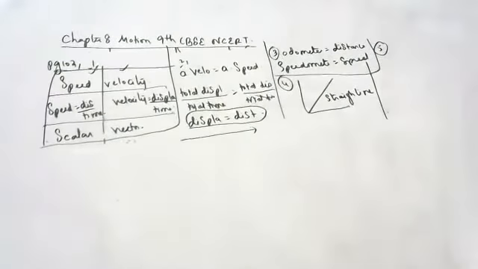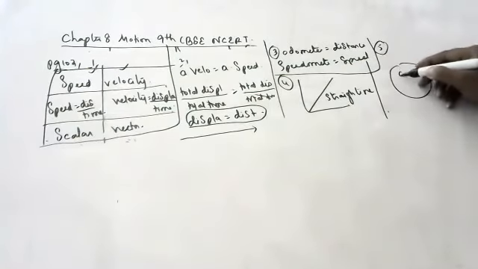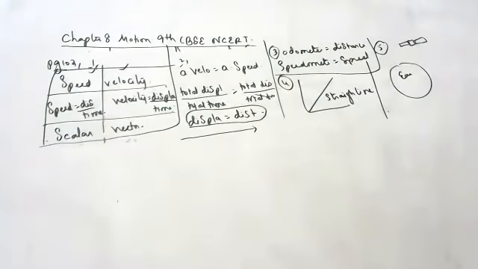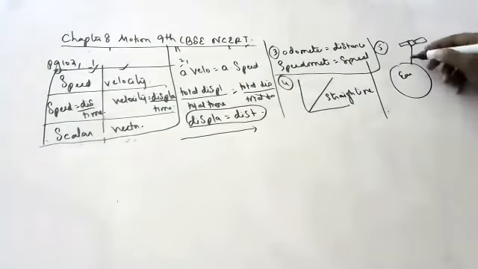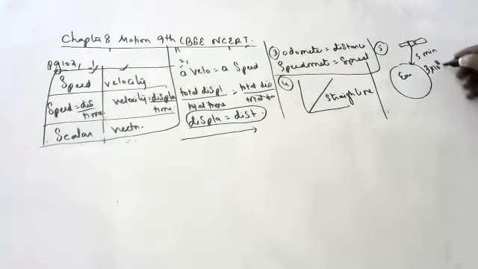Okay, children? Next one. During an experiment, a signal from a spaceship reached the ground station. Okay, children, this is Earth. This is the satellite. From the satellite, the signal reached the Earth in 5 minutes, children. What was the distance of the spaceship from the ground if the speed of the signal is 3 into 10 to the power of 8 meters per second?